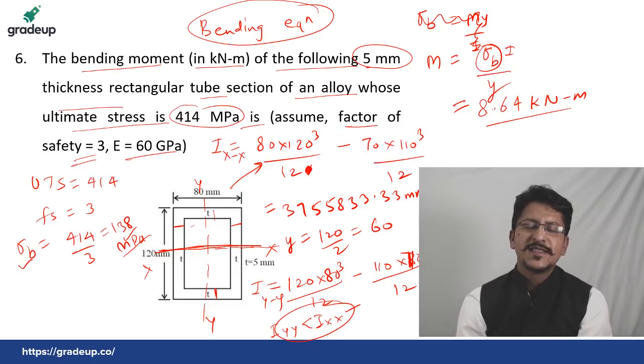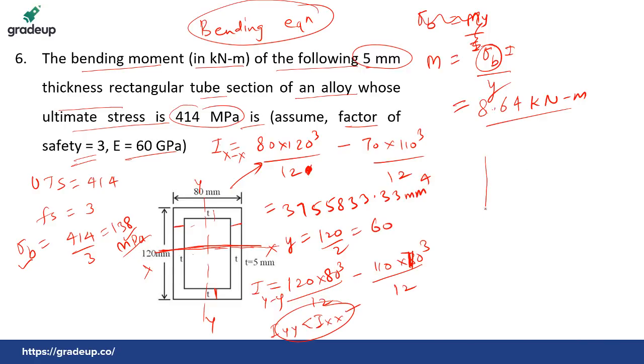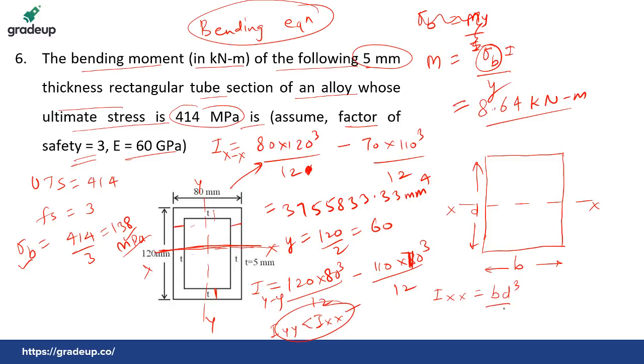If you are having some problem in understanding how to take x and y, let me make it clear to you. See this. This is any rectangular cross section. If we have to take the moment about this axis, then the side parallel to the axis about which we take the moment becomes B and the other becomes D. So Ixx is simply equal to BD cube by 12.